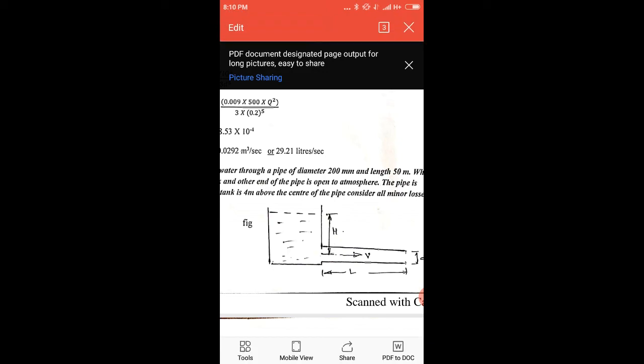Here is the interesting problem. You have the collecting tank, and H is the head over the pipe. Then V is the velocity of the flow, D is the diameter of the pipe, and L is the length of the pipe leading to the atmosphere. Here you have the three losses: head loss at the entrance, head loss at the exit, and head loss due to the friction.